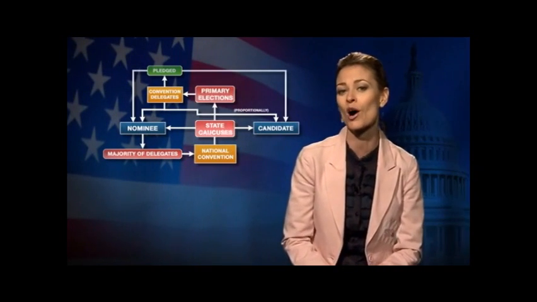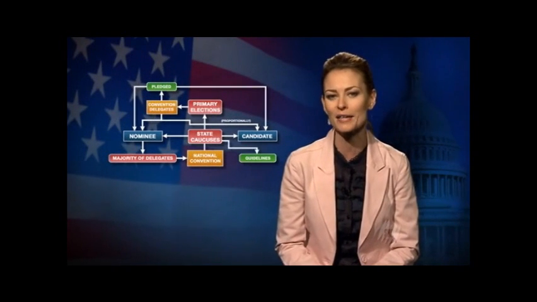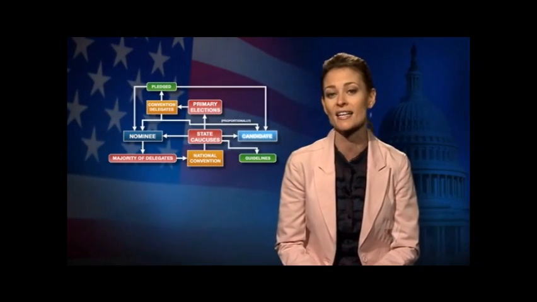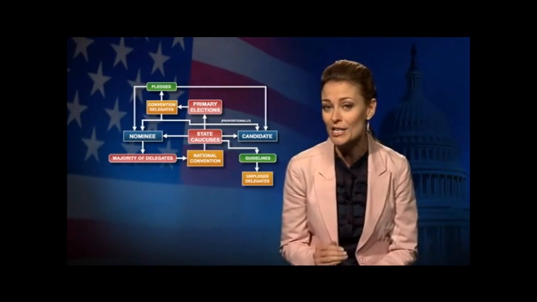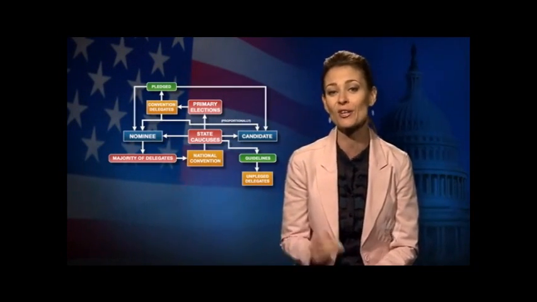Now, most of these delegates are pledged to a candidate or nominee who wins the state's primary or caucus, but each party in each state has its own guidelines for awarding these delegates who vote for the nominee or candidate at the national convention. Now, some states divide their delegates proportionally. Some states select unpledged delegates who can vote for any candidate or nominee they like, regardless of the results of the primary or caucuses.